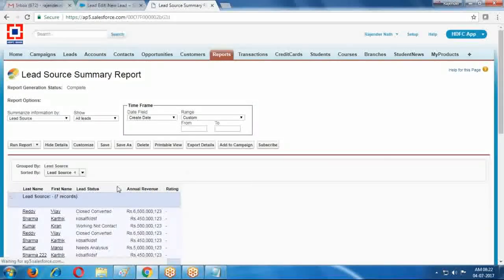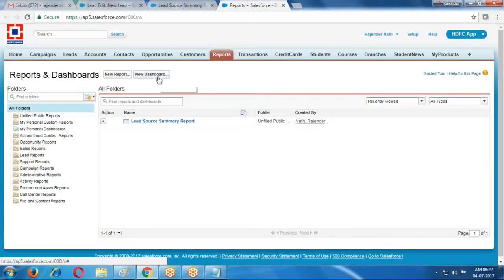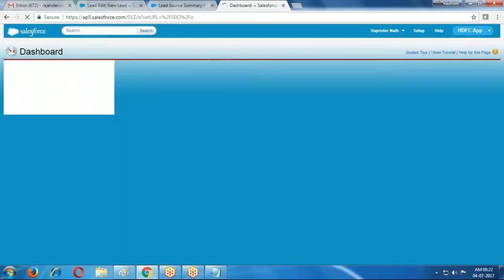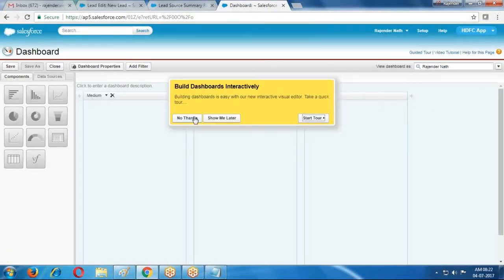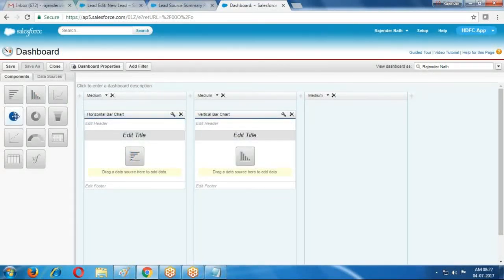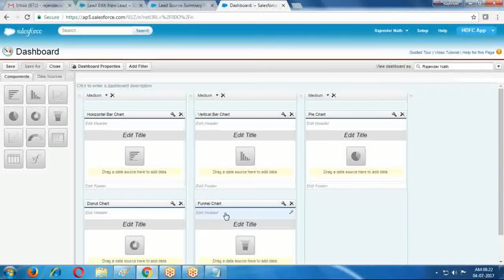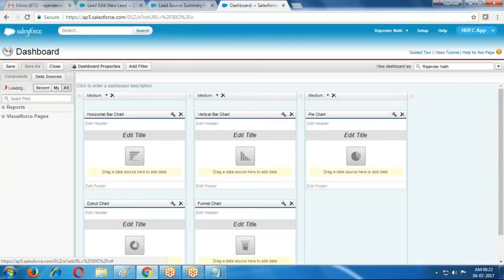We are creating and saving this report. Now if you want to display these reports in a graphical format, that is what we use dashboards for. We have different types of components: horizontal bar or vertical bar, pie chart or donut, funnel, like this.